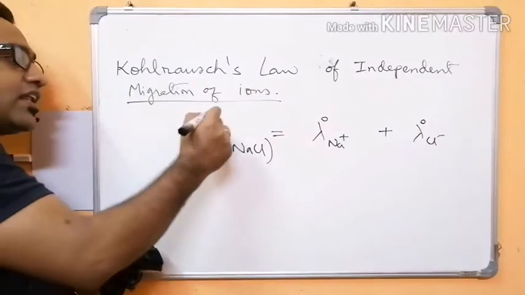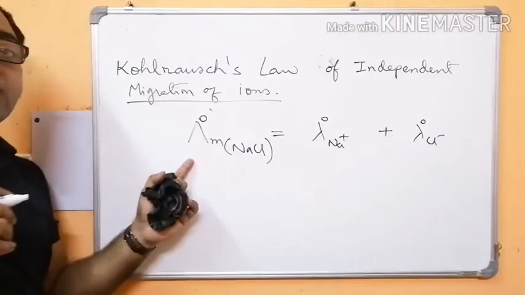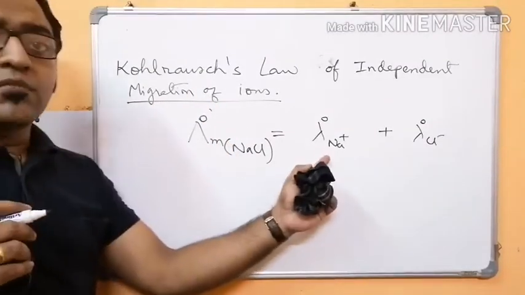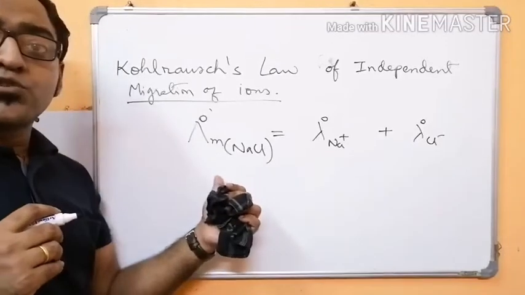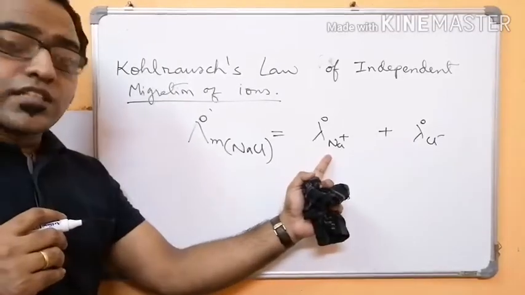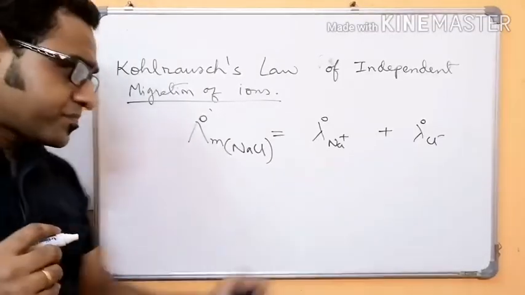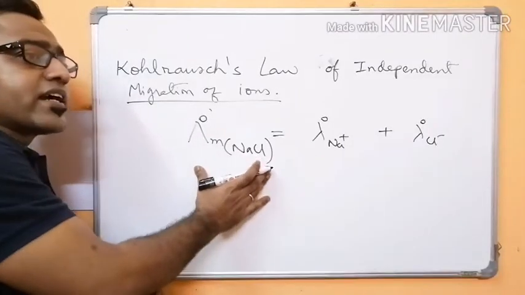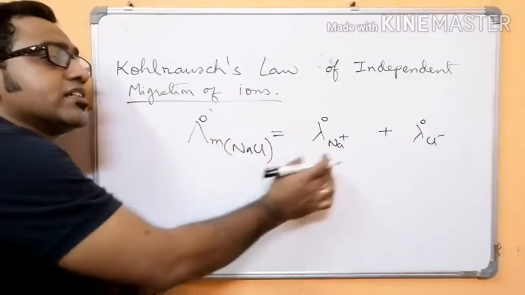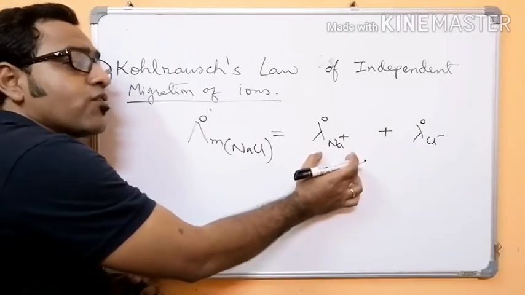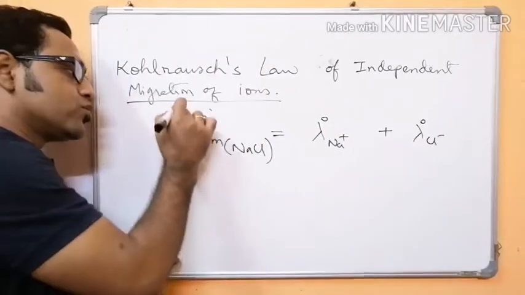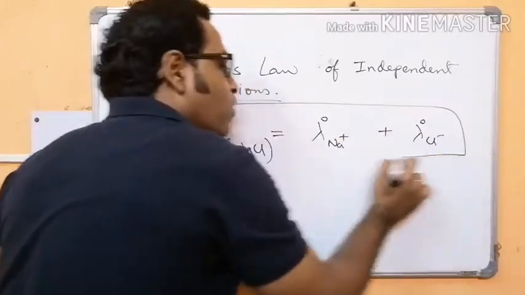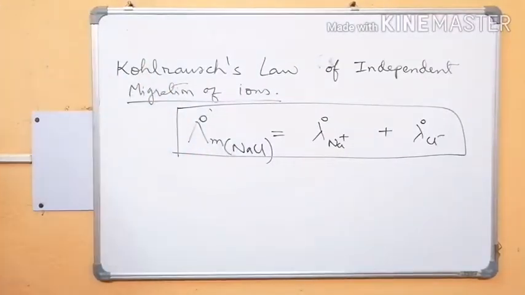This capital lambda is in the Greek alphabet, and this is the small lambda in the Greek alphabet. The capital is used for the electrolyte, the small is used for the ions. So molar conductivity at infinite dilution is the sum of the molar conductivities of the individual ions. So this is the mathematical form of Kohlrausch's law.